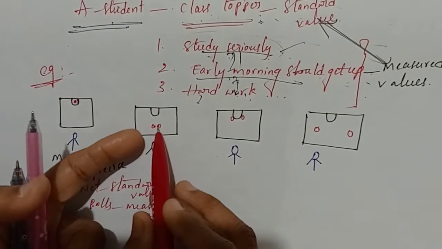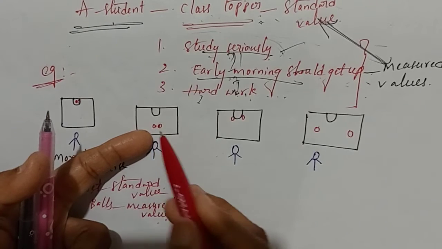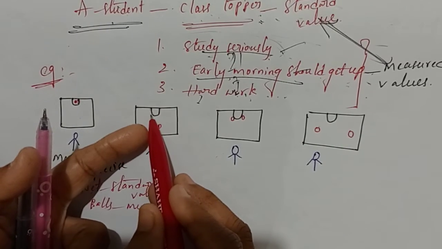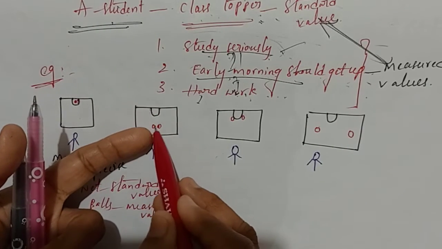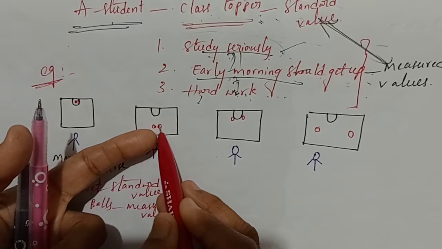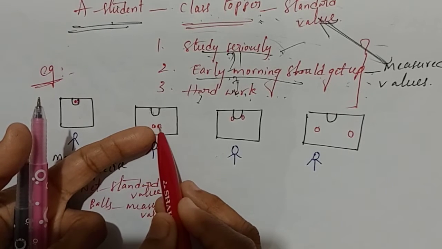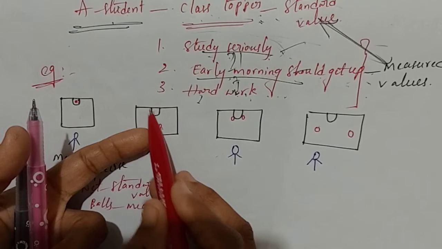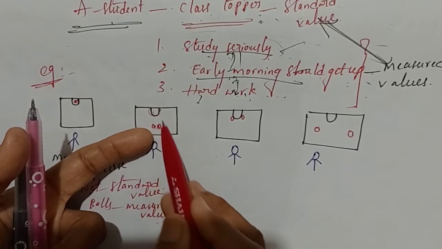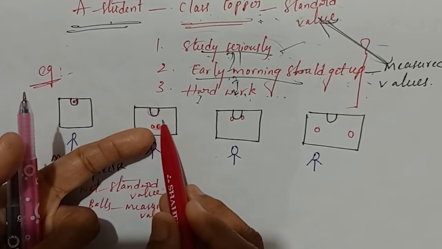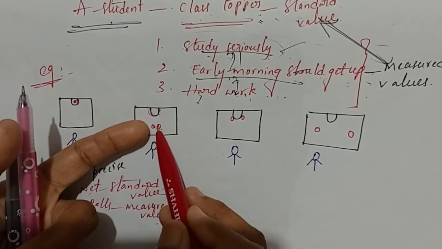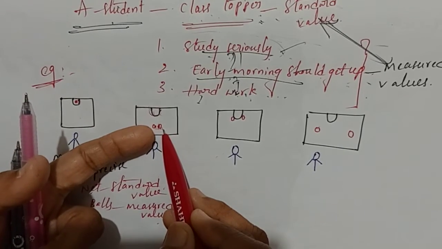Now see students, here two balls are like this. They reached the target, students. This is the standard value. These are the measured values. Here balls are there, and here the target standard value is there. So that means there is less closeness between the standard and the measured value. That means accuracy is less.